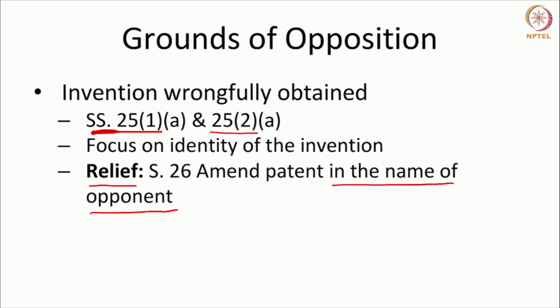So, because the claim here is that the patent was wrongfully obtained, the person who was the rightful owner can also request the patent to be amended in that person's name. Now, the relief may vary if the person is not interested in having a patent in their name, in which case they will ask for a revocation.